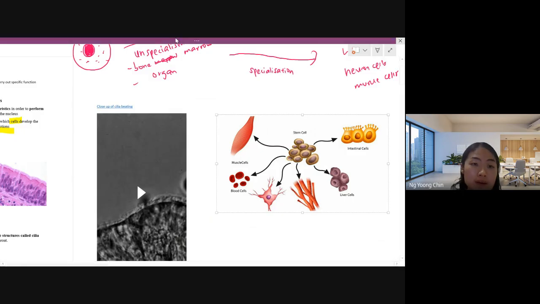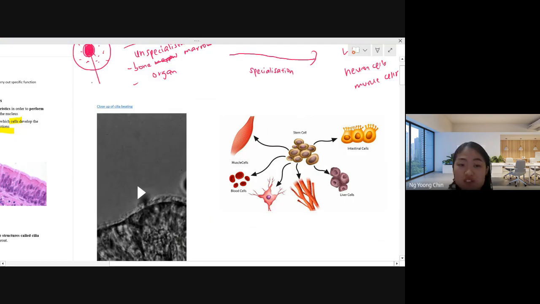Why? Because this big nucleus means that this cell is very actively dividing. If the cell has a very big nucleus, that means they are very actively dividing.